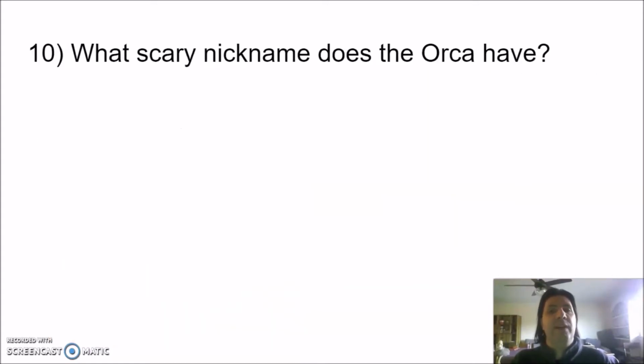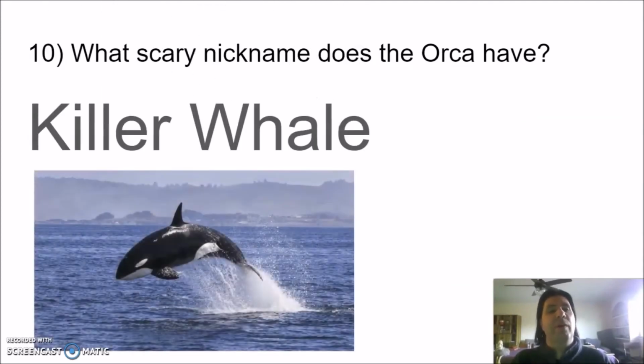What scary nickname does the orca have? The answer, the orca is another name for the killer whale. In many Polynesian mythologies, killer whales are murderous creatures, but they're actually not a very big threat to humans at all. Well, in the wild they aren't. In captivity, they have been known to hurt and kill their trainers. But that's probably because having a big animal like that in a small space is always dangerous.